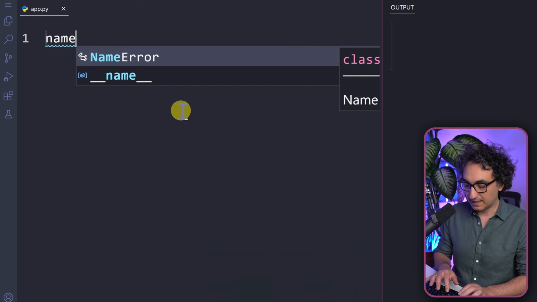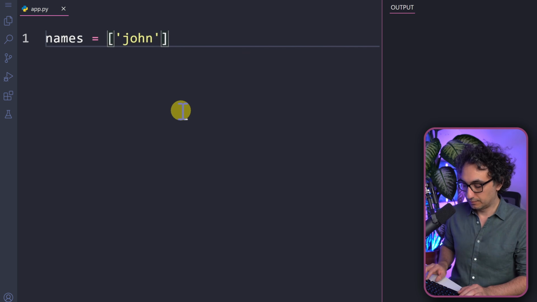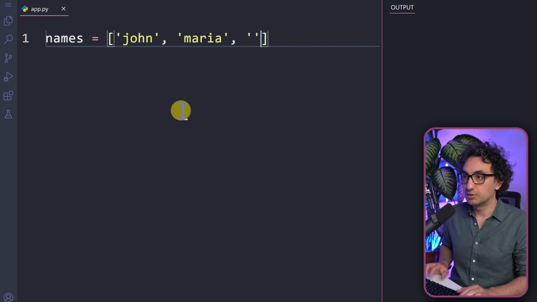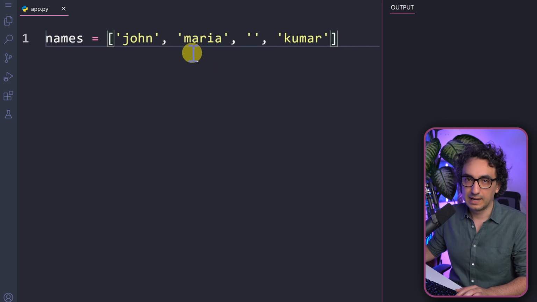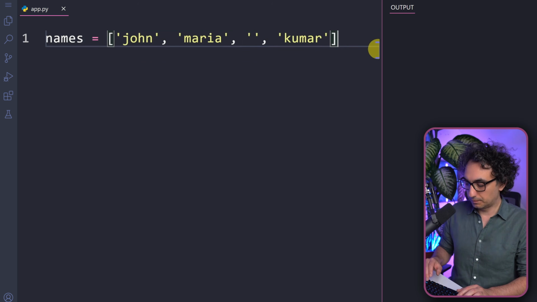Okay, so now let's have an example where we have a list of names. We could have something like John and Maria, and now we're going to have something empty, so we don't have any value inside it. And then let's say Kumar. Now you can see we have 4 values, but one of them has an issue. We have here an empty one.